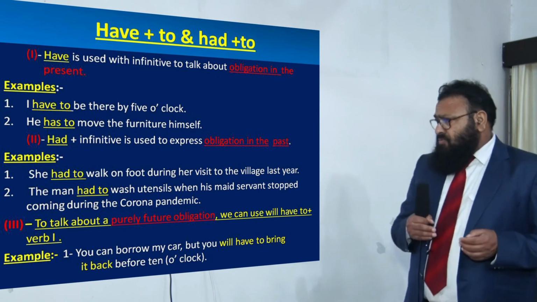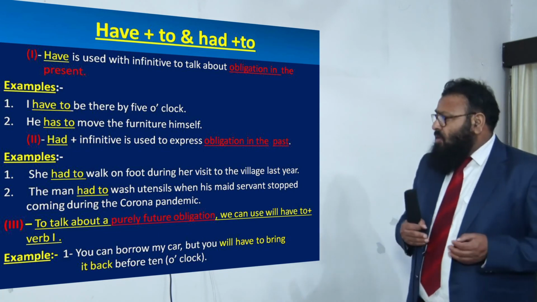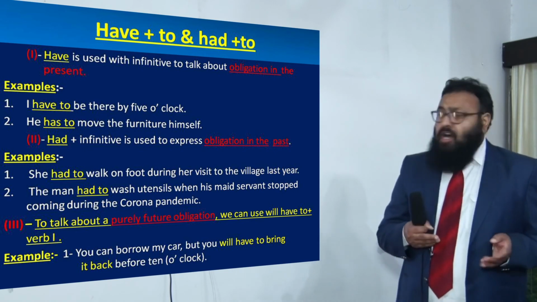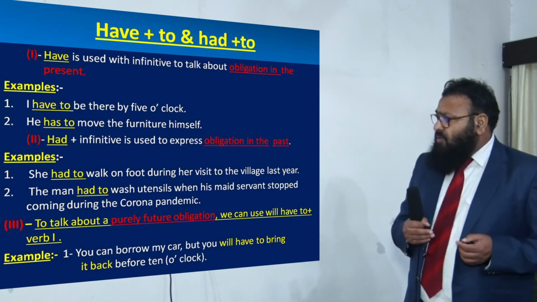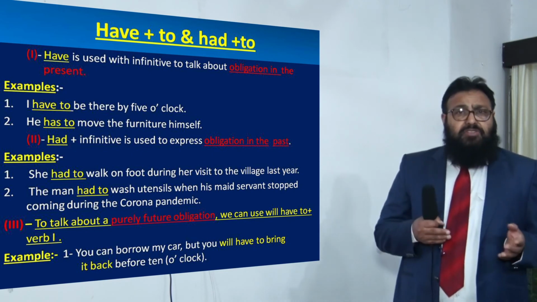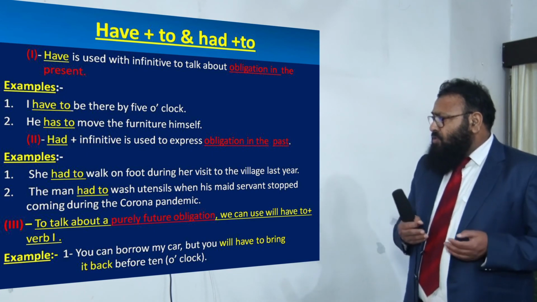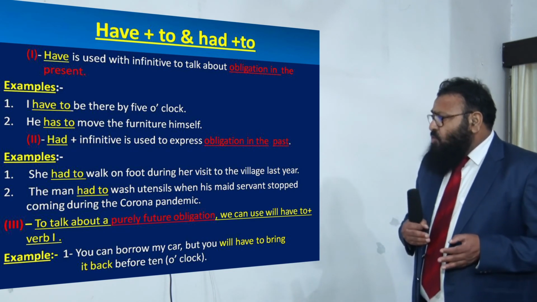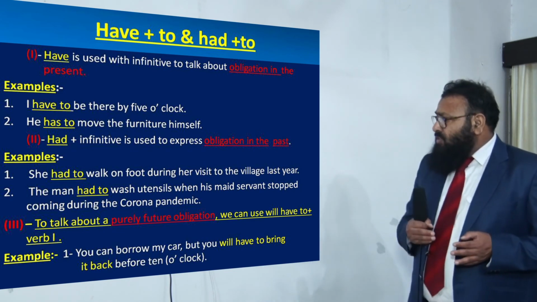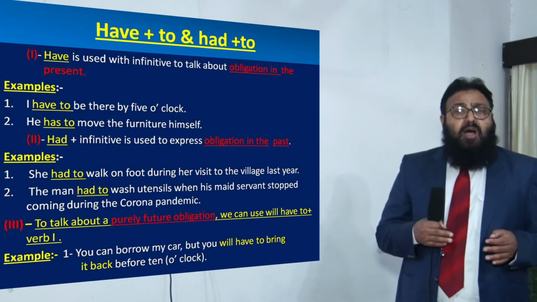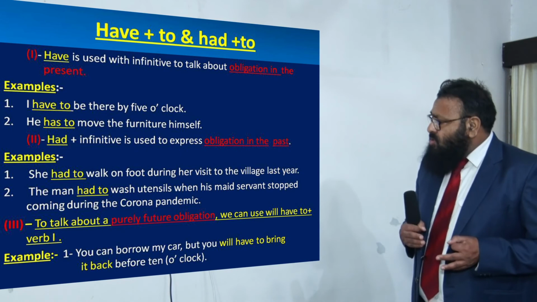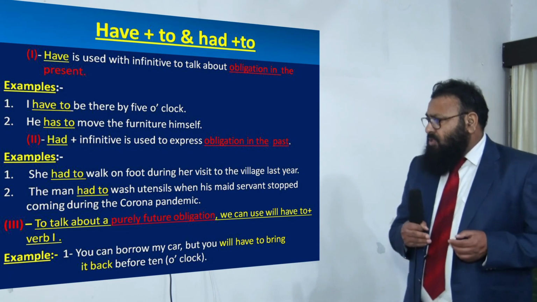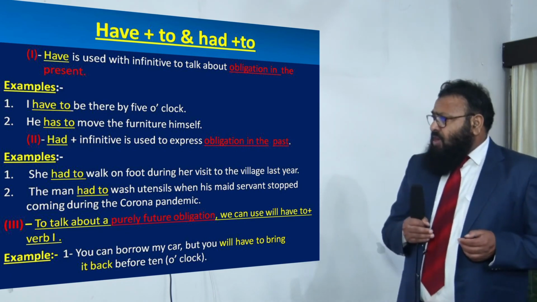Now, had plus infinitive is used to express obligation in the past. Examples are: she had to walk on foot during her visit to the village last year. So she was under compulsion to walk on foot during her visit. So the thing is happening in the past. The man had to wash utensils when his maidservant stopped coming during the corona pandemic. So had to refers here to compulsion or obligation in the past.